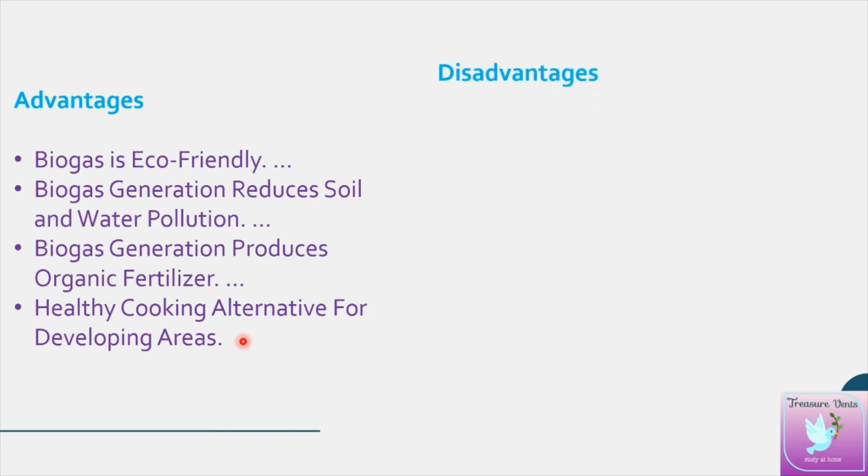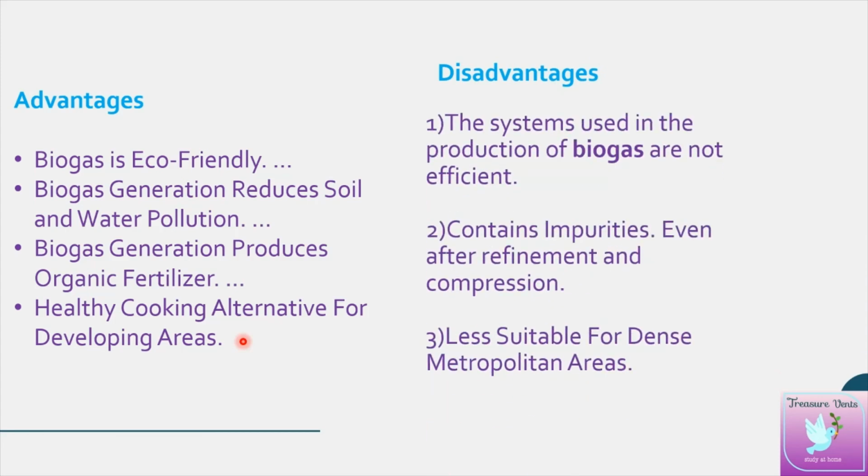Some disadvantages are there. The system used in biogas production is not so efficient, as far as India is concerned. It contains a lot of impurities even after refinement and compression. Even though we are doing a lot of refinement and compression, the gas still contains impurities.